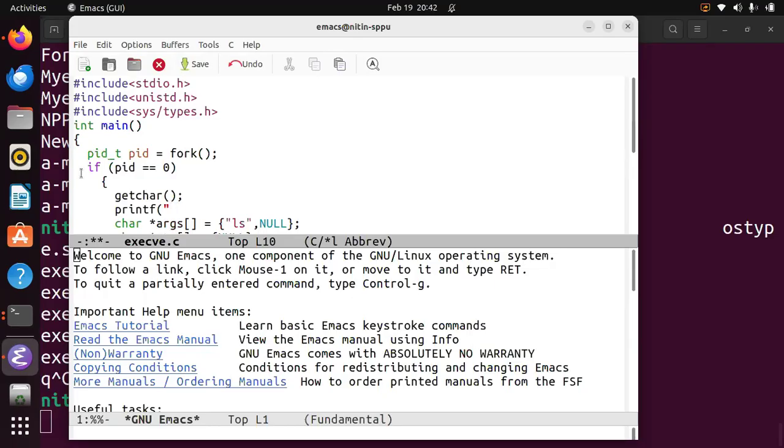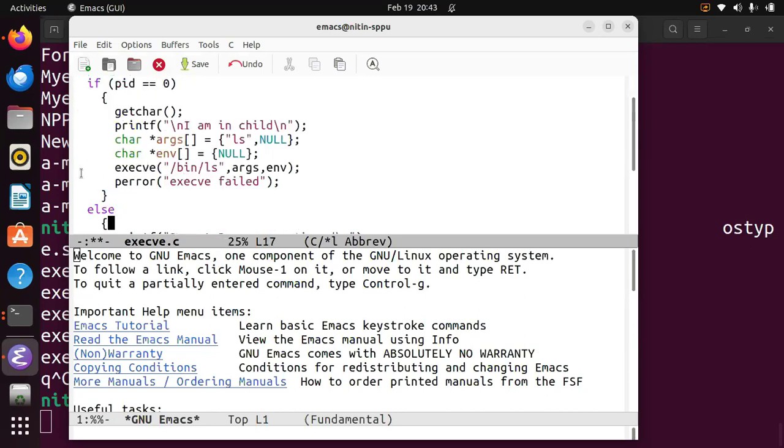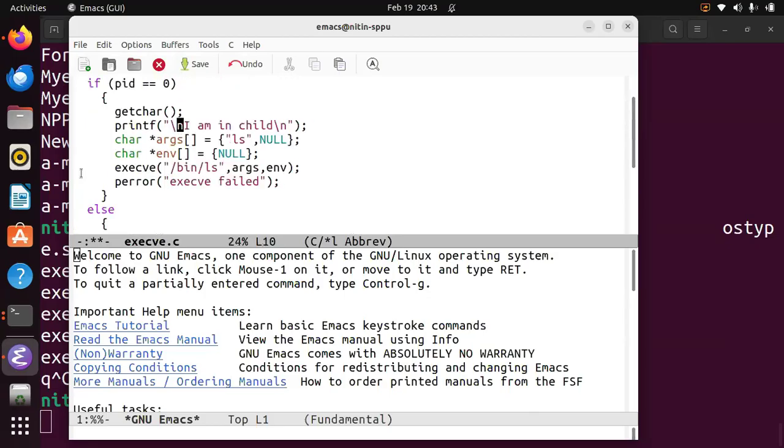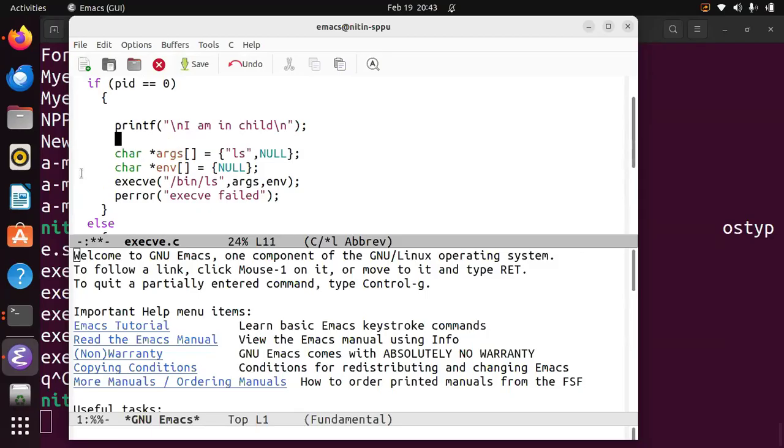Printf "I am in child", then getchar. I am also adding getchar here. When the parent continues and completes, getchar comes after that printf, and here we write getchar after the child. We will try to see what happens. Let us save this code.